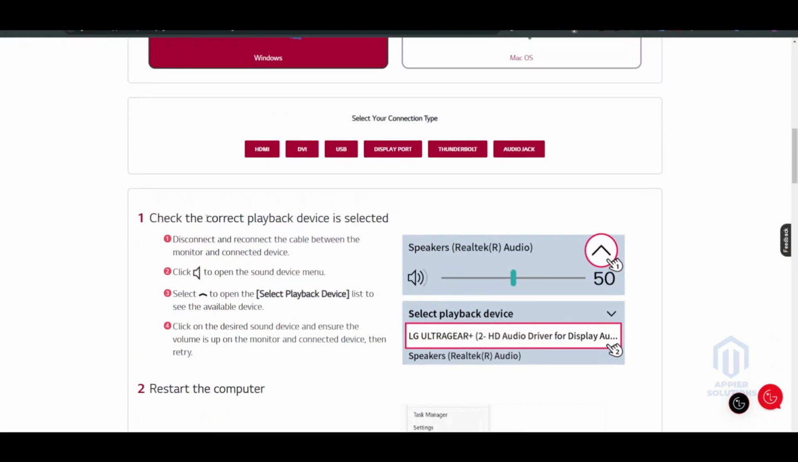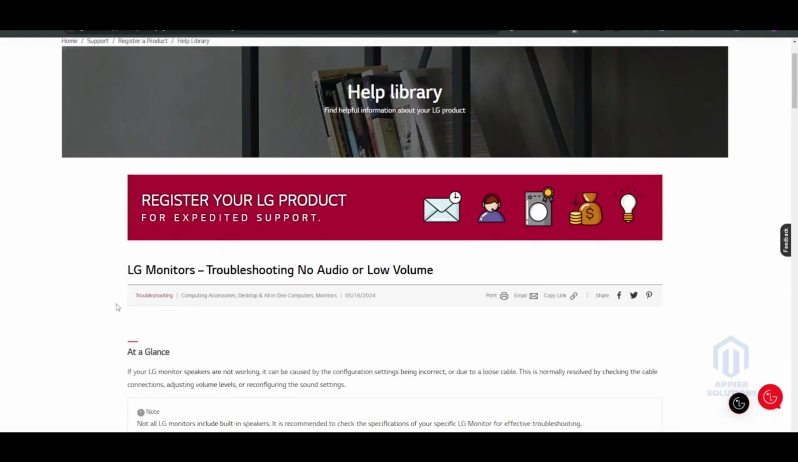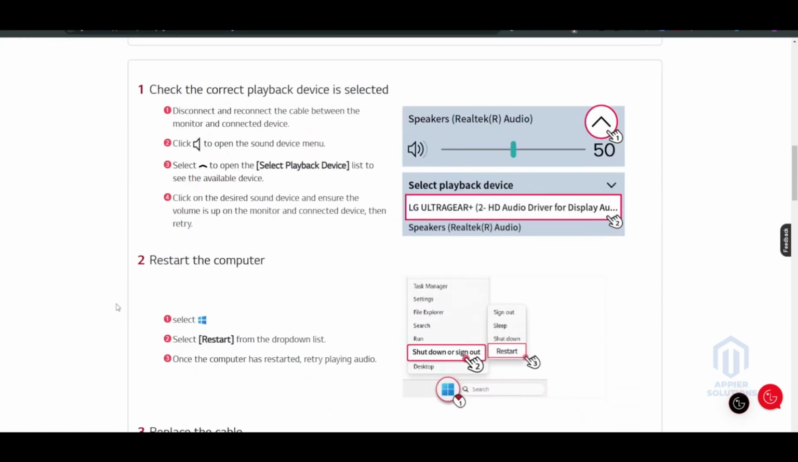In this video, I will be showing you the issue, which is LG monitors troubleshooting no audio or volume. So this is the complete guide on how you can fix this issue.